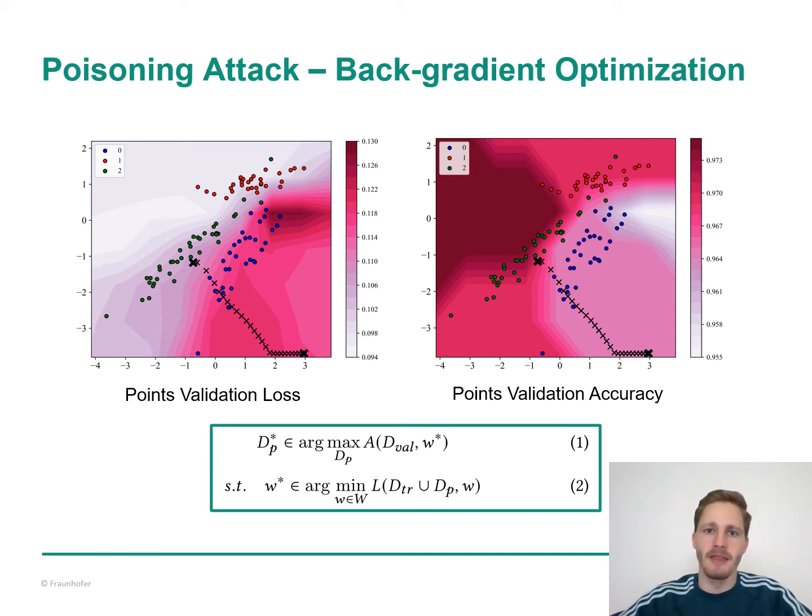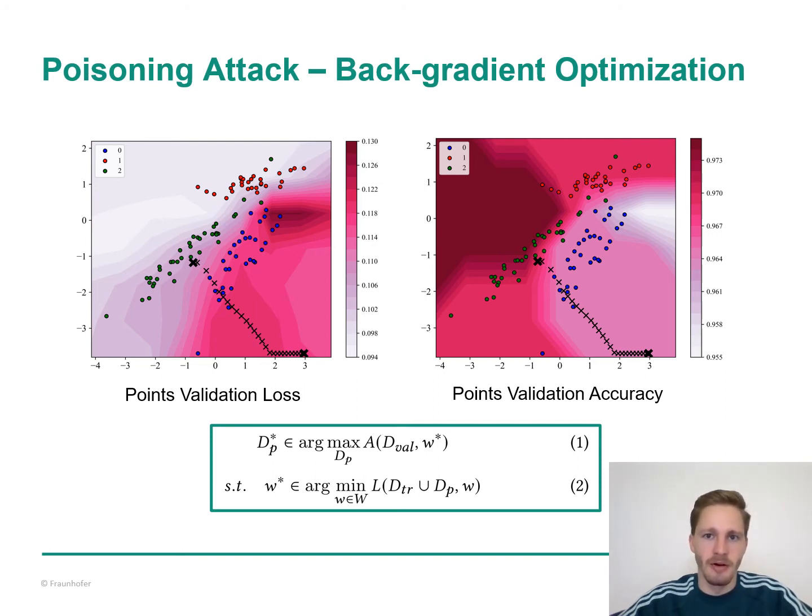For more details on the math behind this attack, I'd like to refer you to the original paper of the back gradient attack. Here we only give a visual example of this attack in 2 figures. They depict a data set with 3 classes, shown as the blue, red, and green dots, over a 2-dimensional feature space. The black crosses represent a single poison data point over the course of 26 attack iterations. And this poison sample is created by taking a legitimate data instance, flipping its label to a poison label. So here we have this flip from 2 to 1, from green to red. And then we iteratively move this sample to a region of higher validation loss and lower validation accuracy.